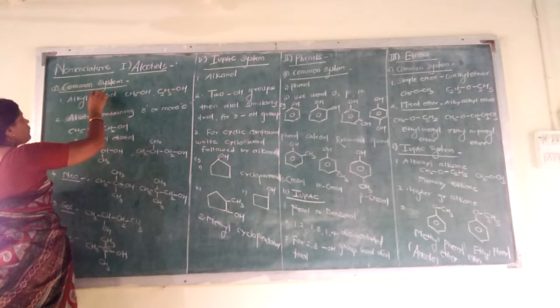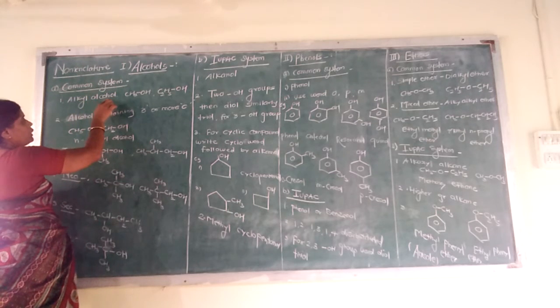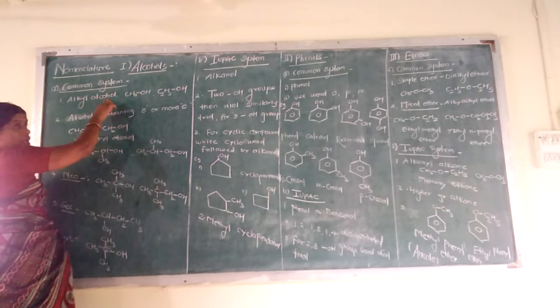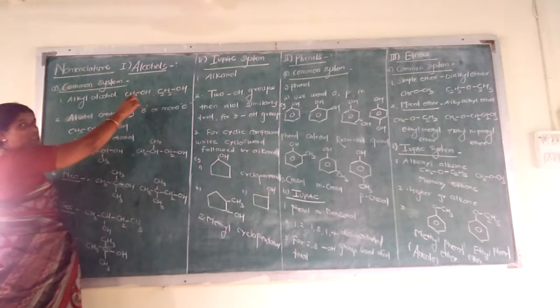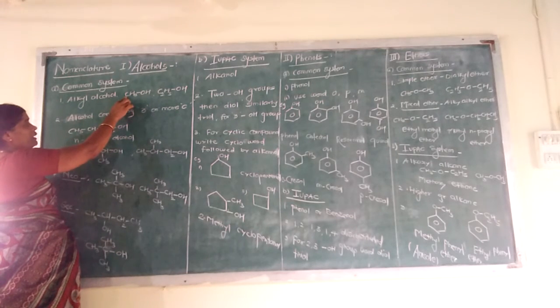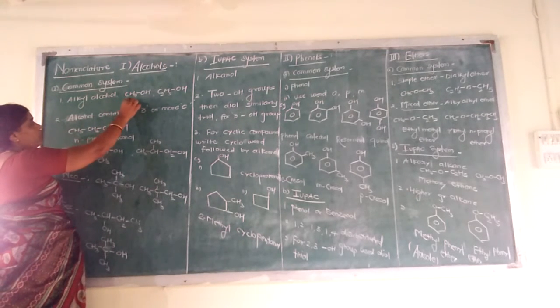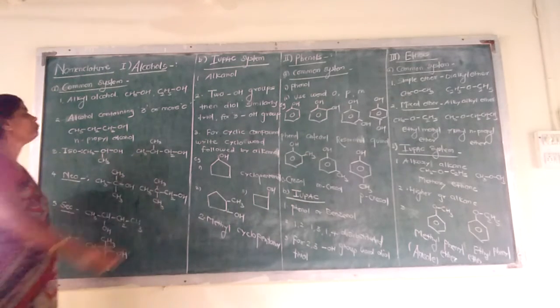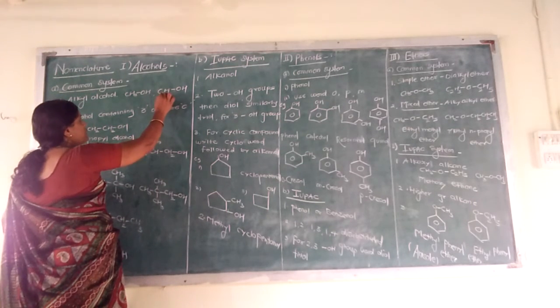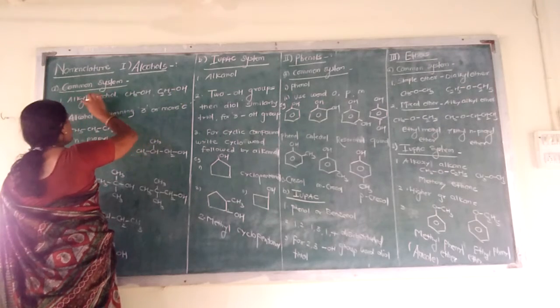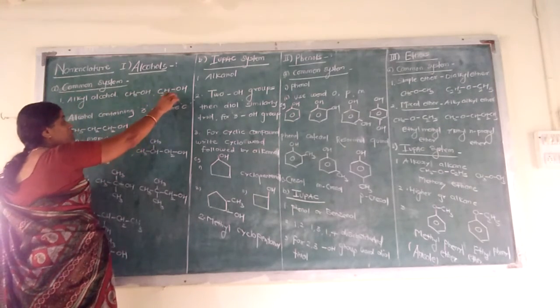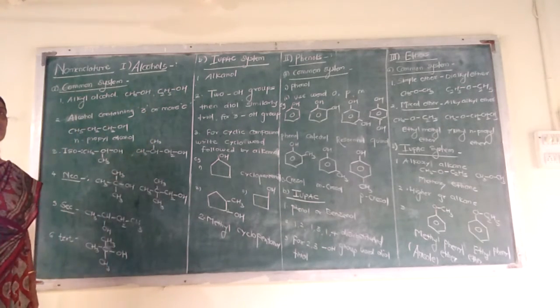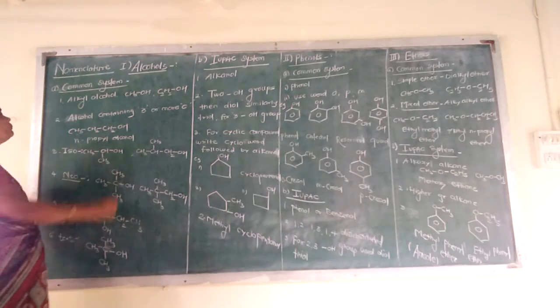For alcohol in common system it is known as alkyl alcohol. For example, CH3OH. In this, the alkyl group is methyl. So the name of this CH3OH is methyl alcohol. Second example, C2H5OH. Here the alkyl group is ethyl. So it is called ethyl alcohol.